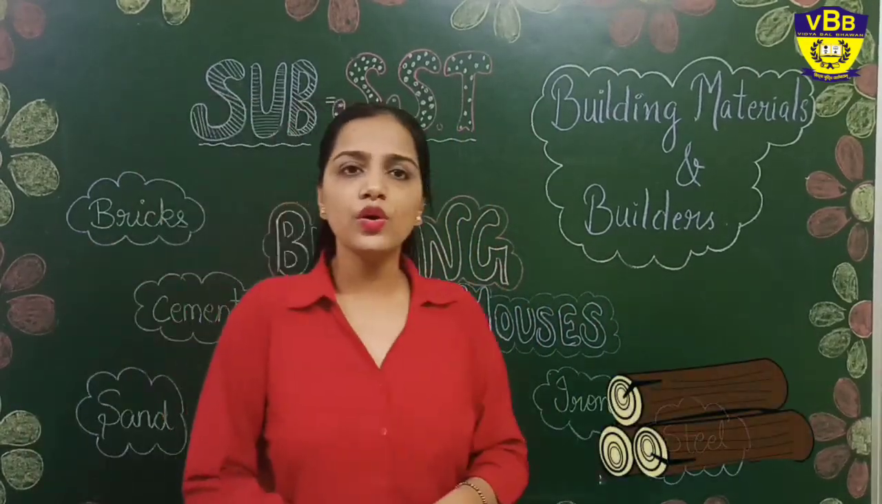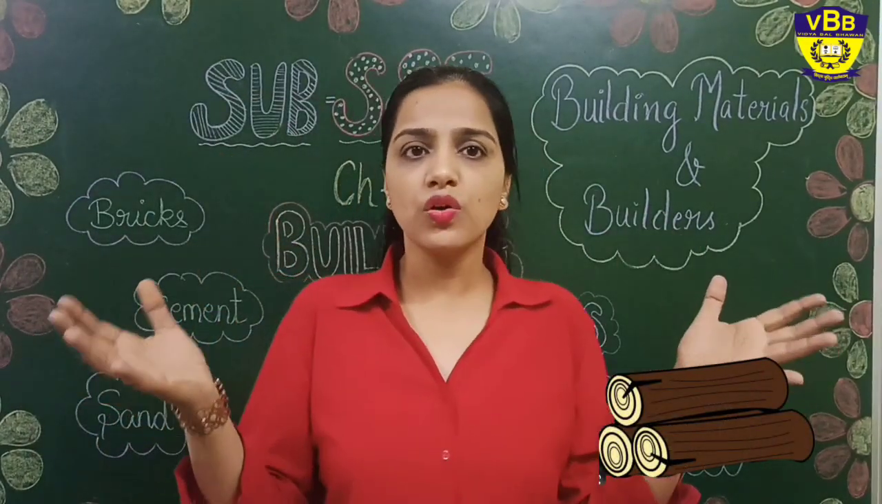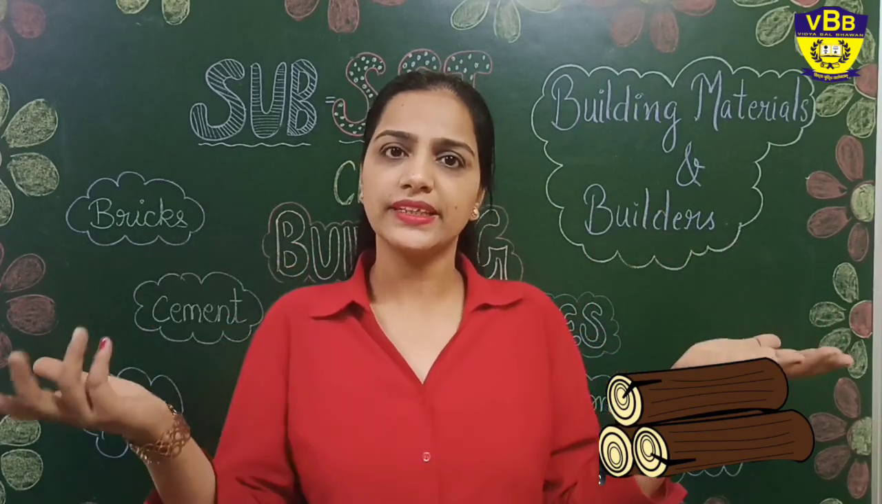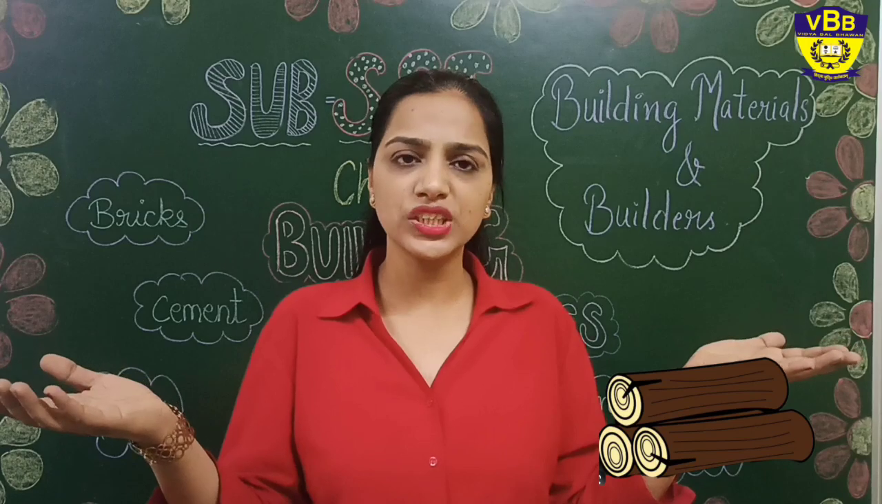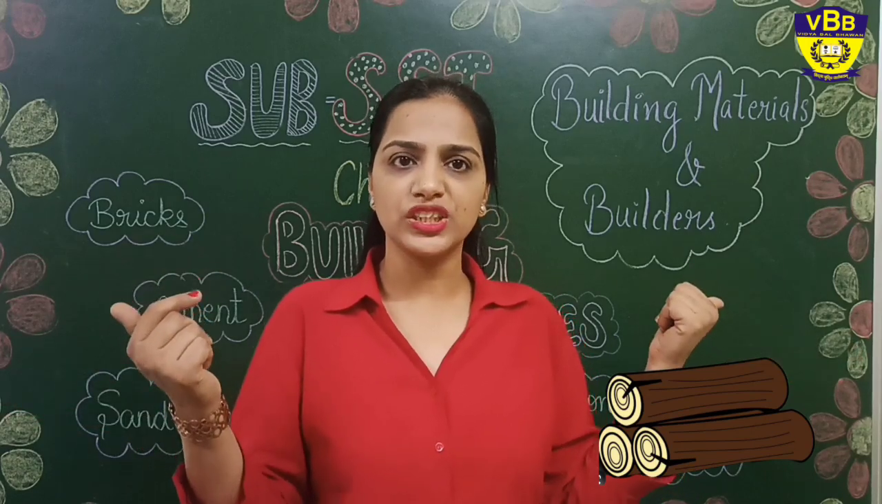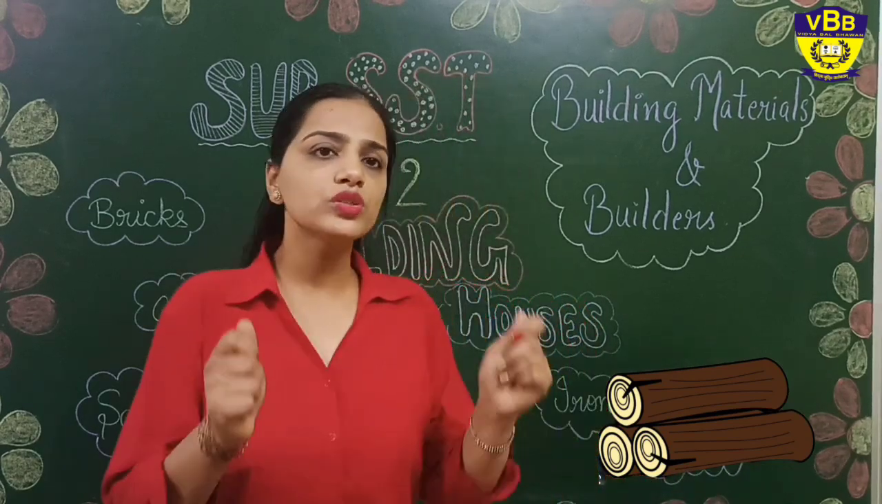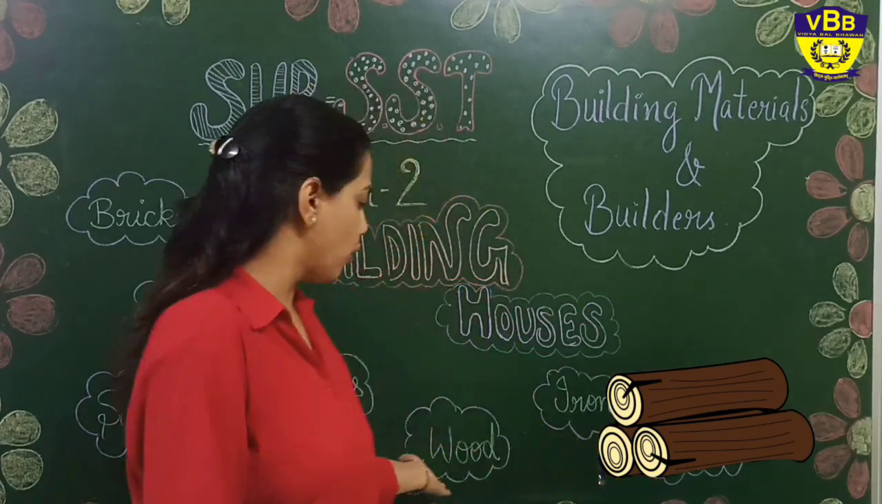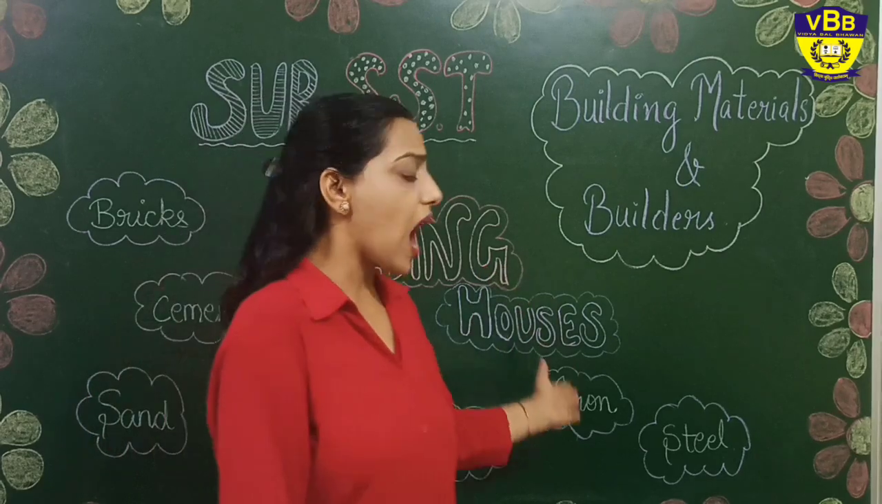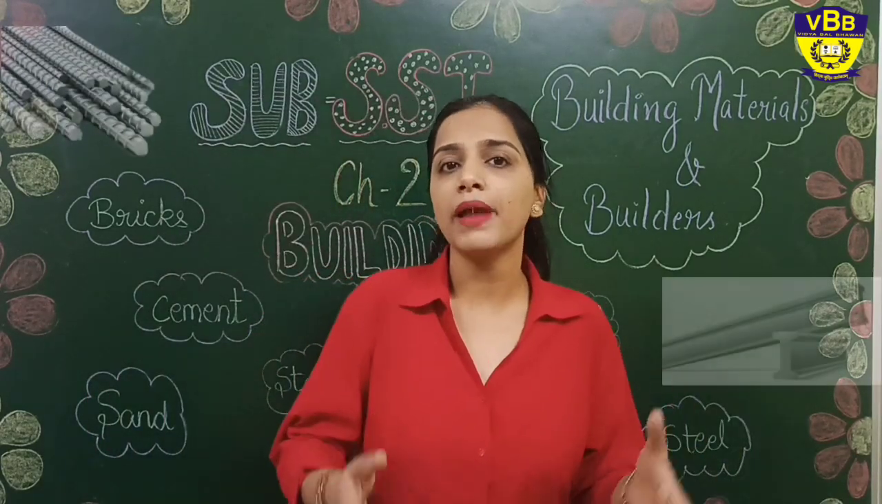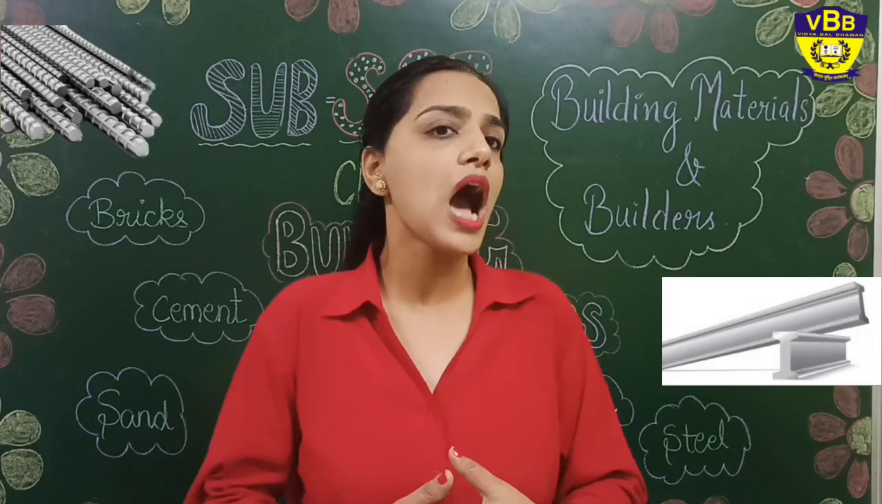Wood. You know that in a house, just imagine without doors, without windows, is there any house? There is no protection. So for our protection, we need doors and windows. So windows and doors are made of wood, right? Iron and steel. This is also an important material in building a house.